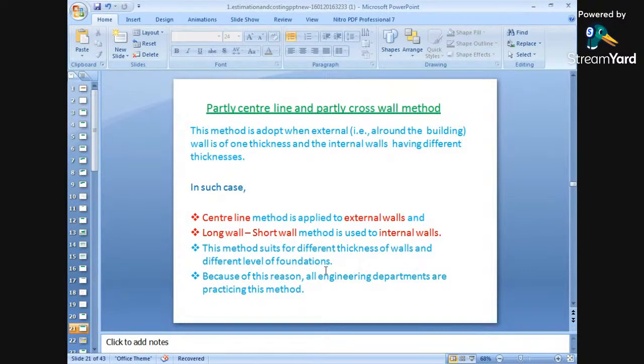But one thing to be kept in mind is that the center line method will be used for external walls, and the long wall short wall methods will be used for internal walls. Is that clear?